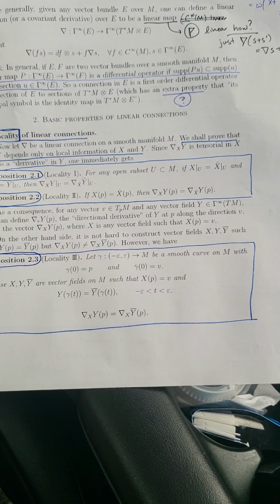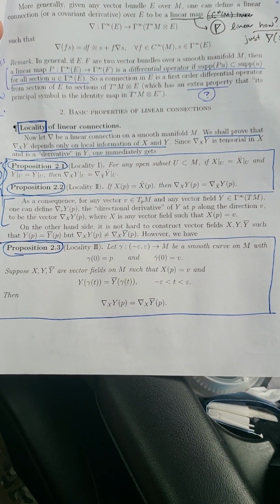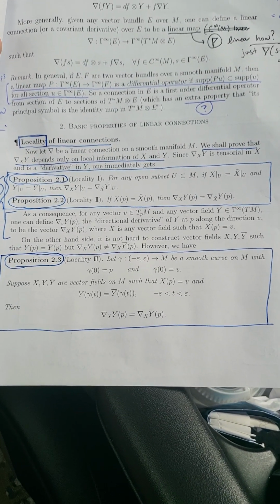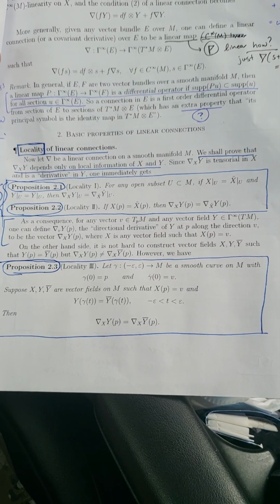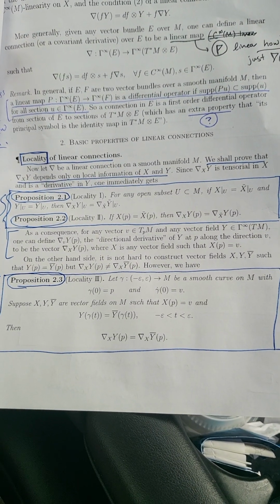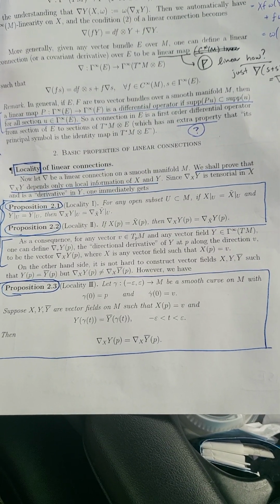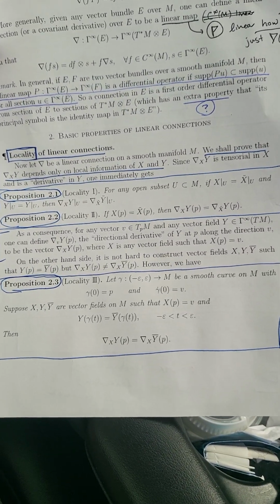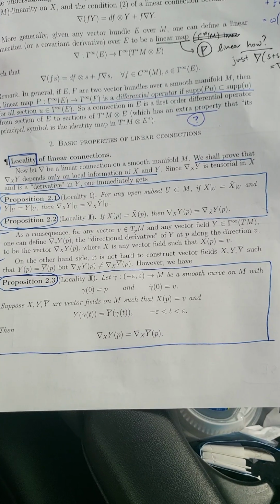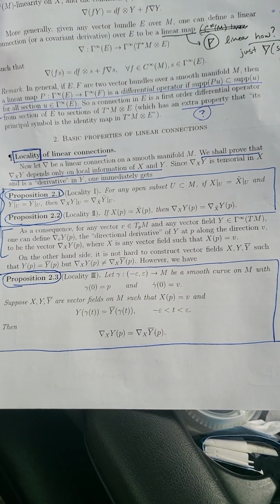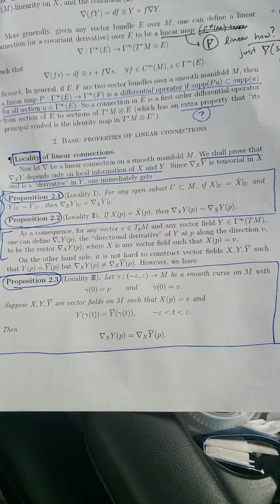So I'm just going to read this. The first locality is that for any open subset U of the manifold, if x restricted to U is equal to x tilde restricted to U, and y restricted to U is equal to y tilde restricted to U, then d of x y restricted to U is equal to d of x tilde y tilde restricted to U. Okay, so we have locality in kind of a scheme theoretic sense, where if we restrict to an open set and we have agreement on some open set of the two vector fields, which are the arguments of the covariant derivative, then the output vector field will agree on the open set.